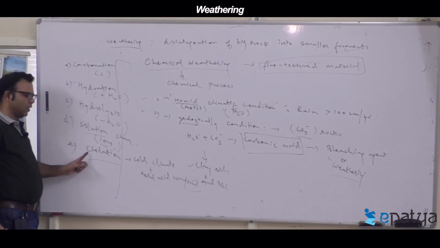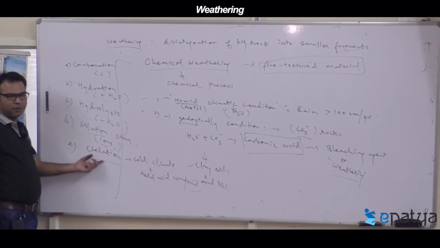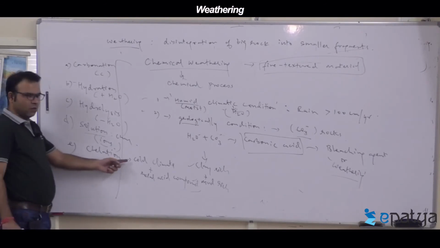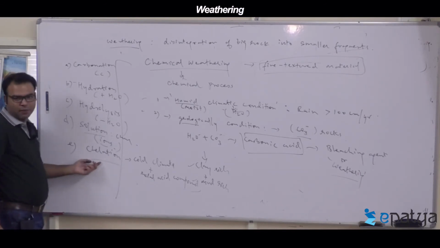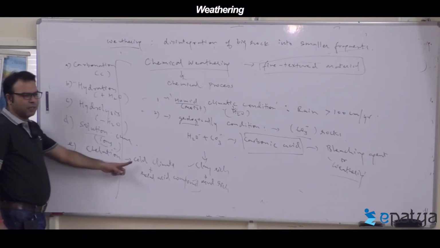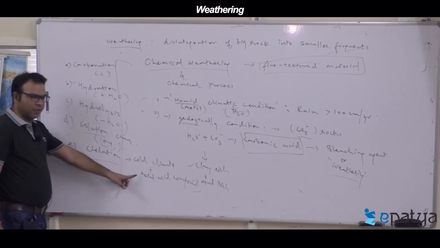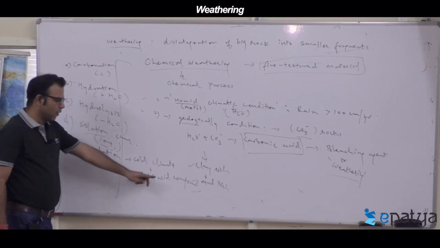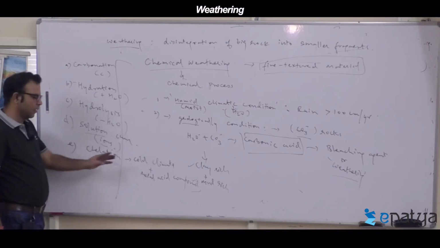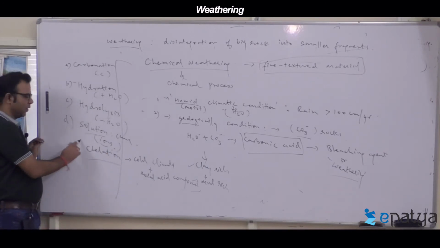So a chelate is a silica rich compound formed. Chelate is a silica rich compound formed under which climate? Cold climate, where metal acid compounds are there, acid and metal compounds, chelation.